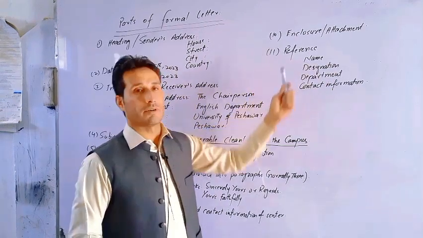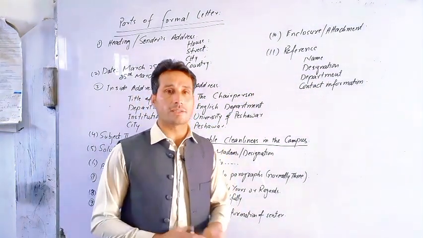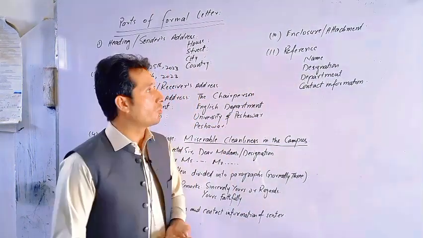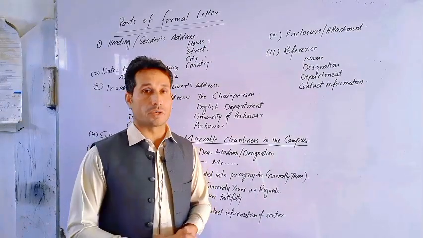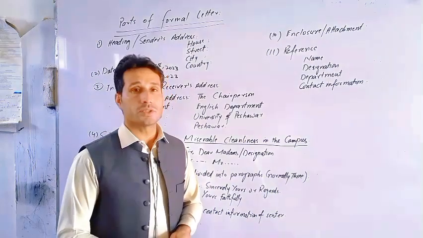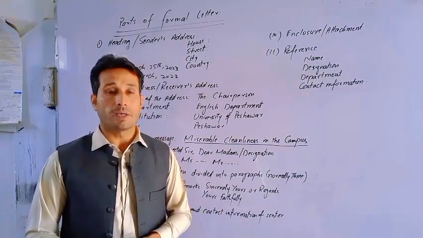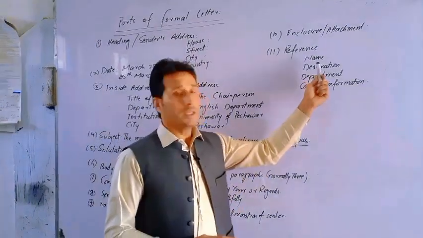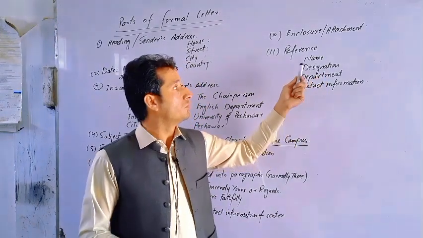And next, reference. If the organization asks for a reference, normally we give the reference of our supervisor, our employer, or our teacher, etc., the person who knows you. Keep it in mind that you inform the person whose reference you are giving.